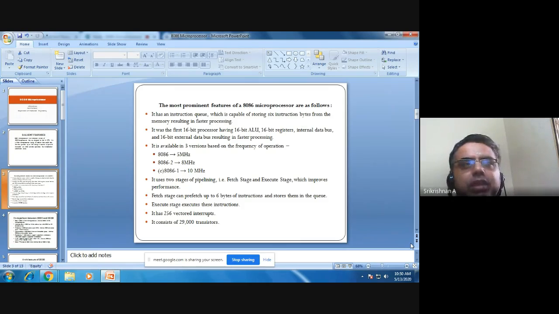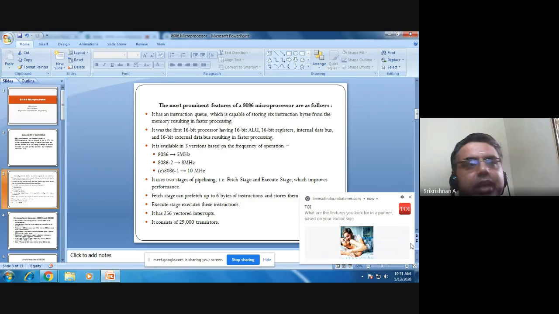So an instruction queue is capable of storing 6 instruction bytes. 1 byte is nothing but 8 bits, so 6 bytes means 48 bits can be stored. A bit is nothing but a single piece of data; it can be either 0 or 1. So the instructions will be stored and standing in a queue, so that the data can be speedily processed. That is one feature.